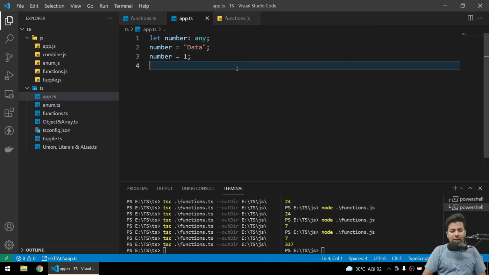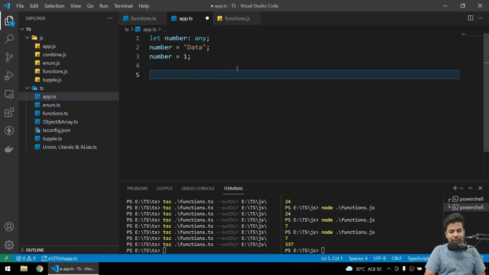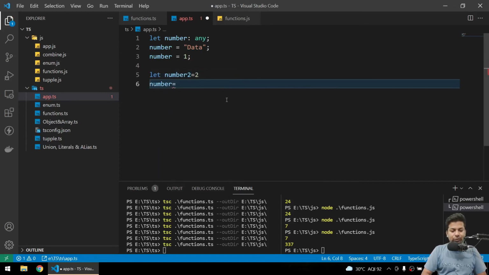Now suppose I declare let number2 equals a number, then I say number2 will be equal to number.